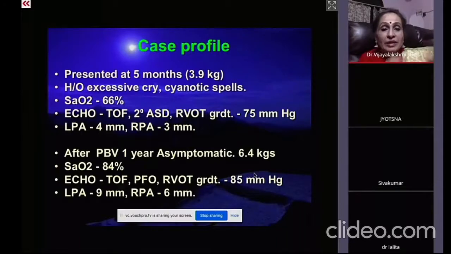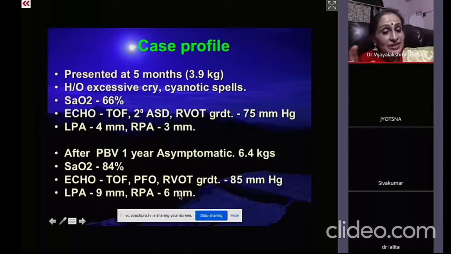And this is the 5 months old baby, 3.9 kilos, presented with excessive cry, cyanotic spells, saturation was 66. And the echo showed the RPA and LPA were also very, very small. And after balloon valvuloplasty, the child became 6.4 kilos. And then saturation was 84. And then the LPA and RPA also grew.